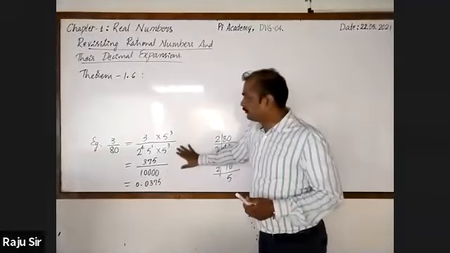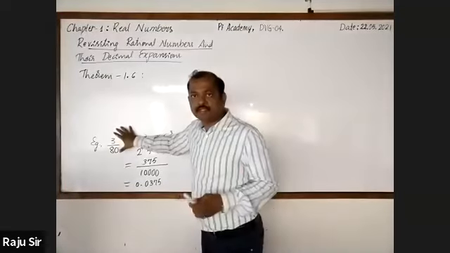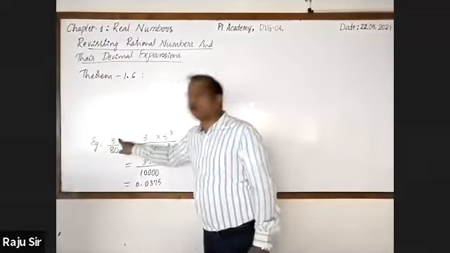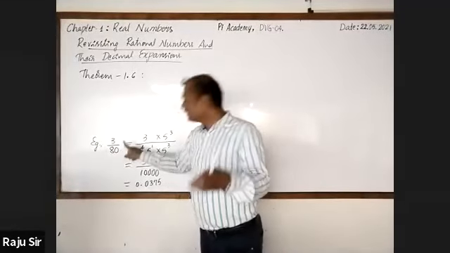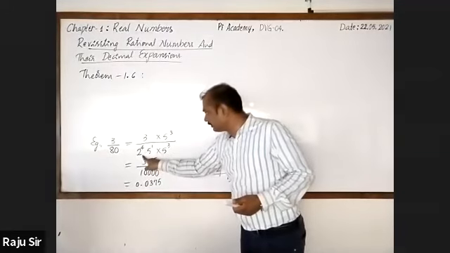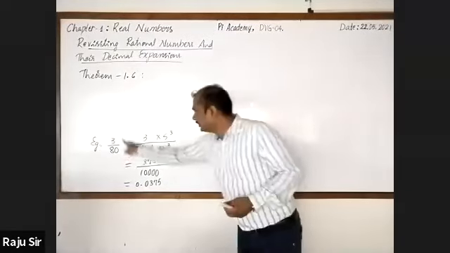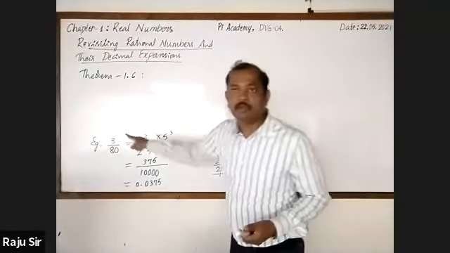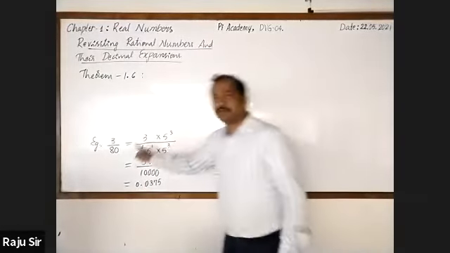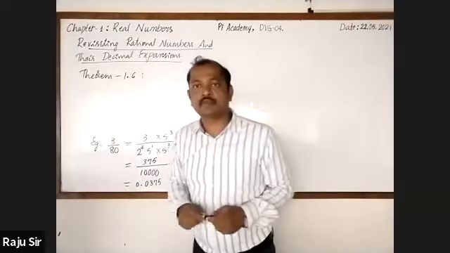So now from this we can conclude that if there is a number which is in the form of p by q, where p and q are co-primes, such that q is of the form 2 raised to the power m into 5 raised to the power n, then the decimal expansion of the given number will be terminating.